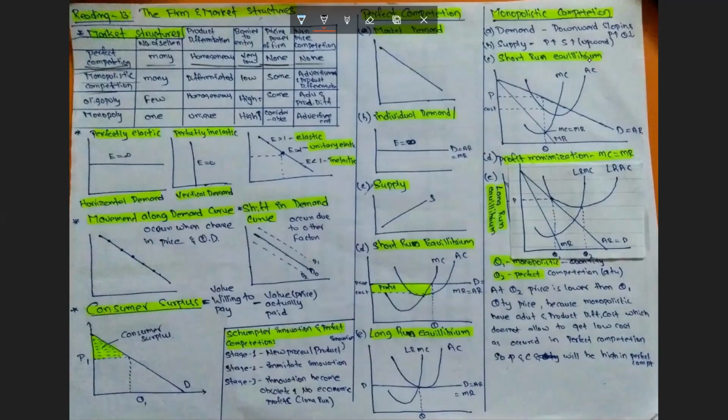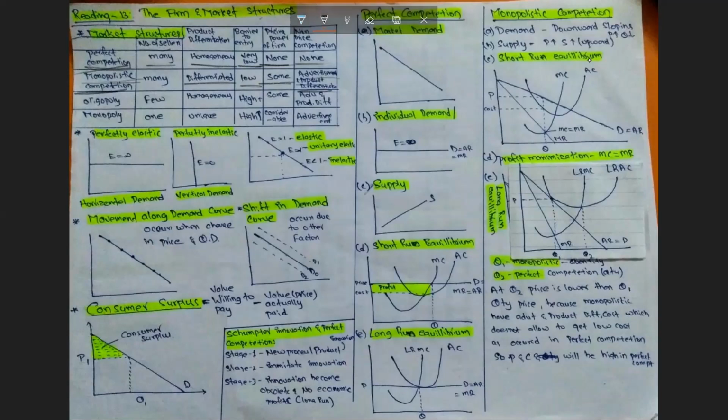Monopolistic competition is a situation where there are many buyers, but there is product differentiation in goods, barriers to entry are low, and pricing power is somewhat determined by the firm, the producer or the supplier. There is huge advertisement and product differentiation cost. The best example for monopolistic competition is the mobile, laptop, and technology market.